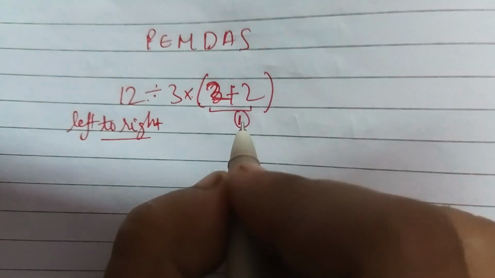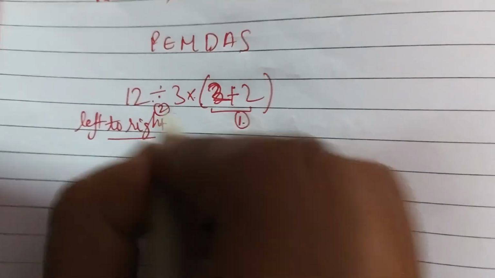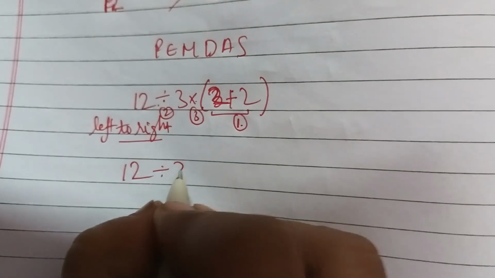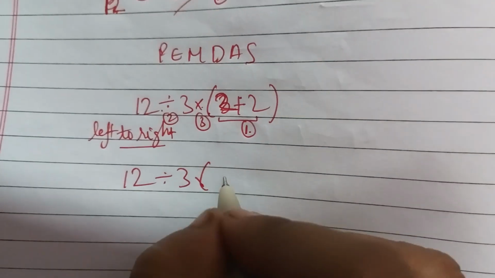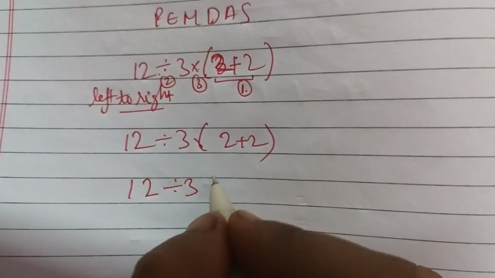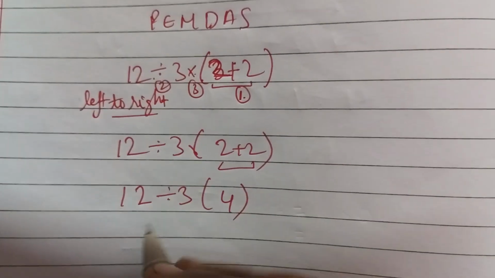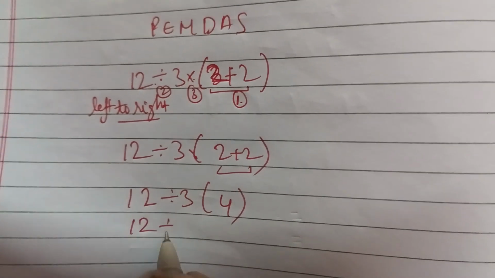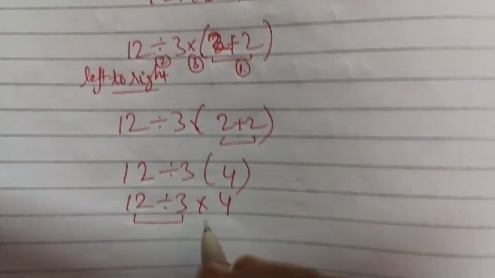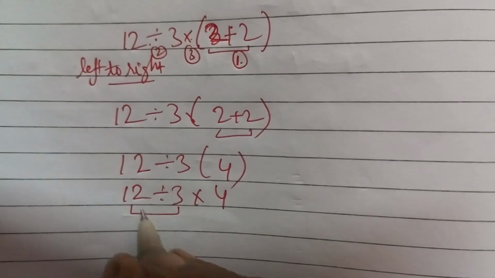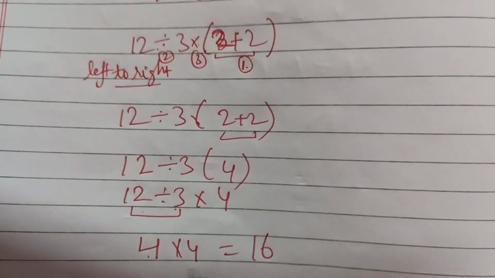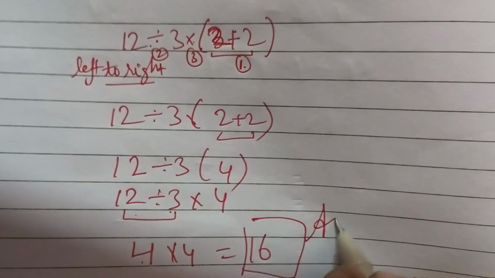So 12 divided by 3 into (2 plus 2), we will do division and then multiplication. So it will become 12 divided by 3 times (2 plus 2). We'll solve 2 plus 2 first. We'll solve the parentheses, it will become 4. Now we'll solve the division. So 12 divided by 3 is 4, and 4 times 4 is 16. Now 16 is our correct answer.